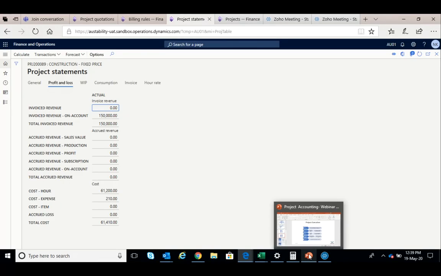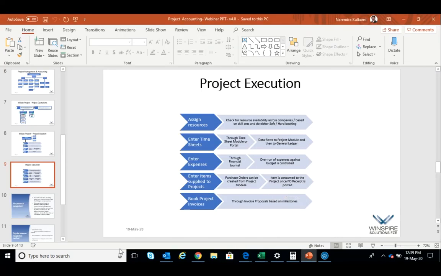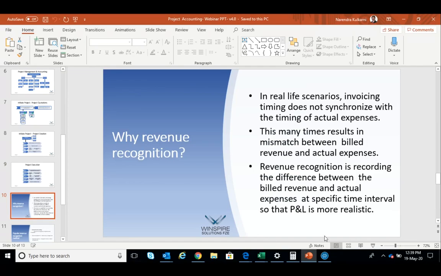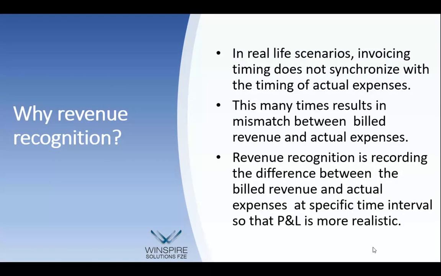In a project company, what happens usually, yeah, can you go back to the slide? Right. So in a project company, what usually happens is that initially you get an advance payment, and during the month you get an advance payment, you don't incur any cost. From second month onwards, you start incurring cost. Second month, maybe there is only cost but no revenue. Third month, there will be cost and revenue, etc. So there will be a high fluctuation between revenue and cost.